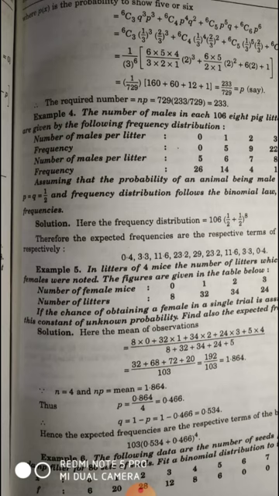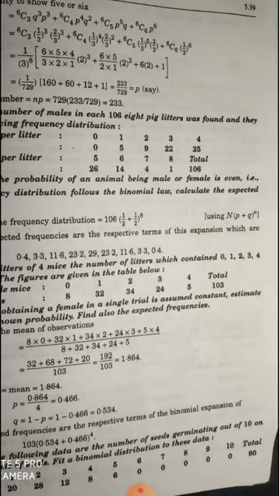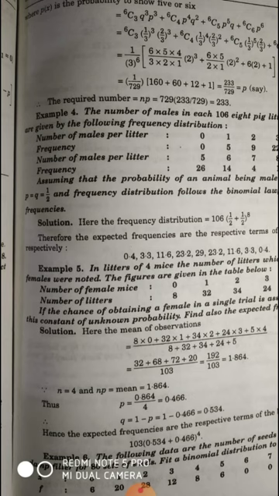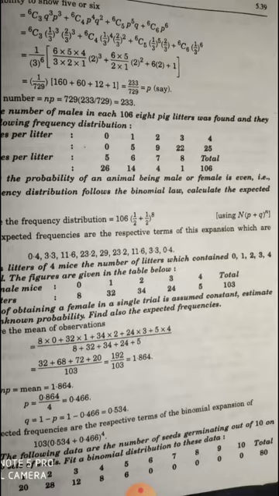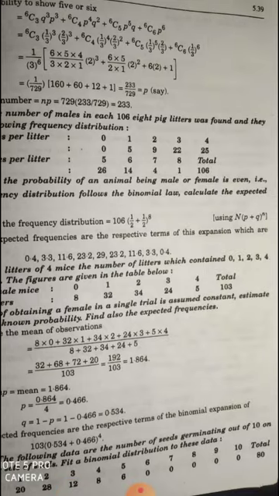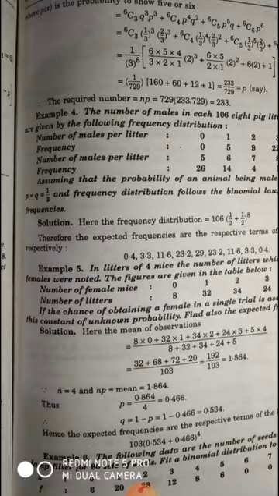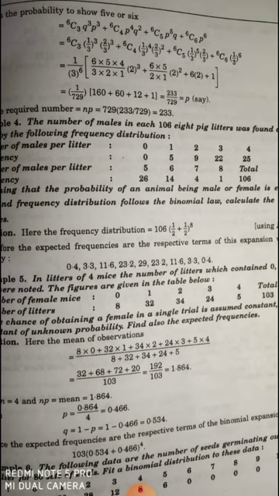Next example, in litters of 4 mice, the number of litters which contain 0, 1, 2, 3, 4 females were noted. The figures are given in the table. This frequency distribution is given here. If the chance of obtaining a female in a single trial is assumed constant, estimate this constant, the unknown probability, and find also the expected frequency.